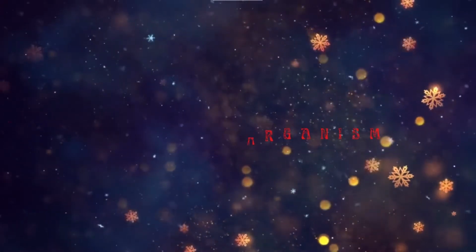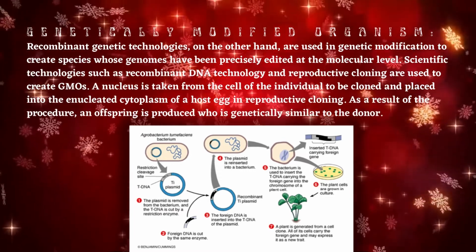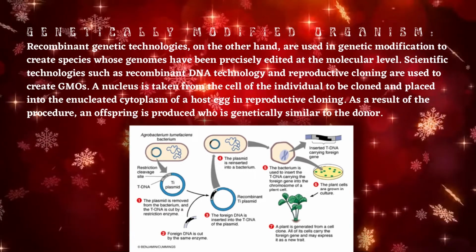Genetically modified organism. Recombinant genetic technologies, on the other hand, are used in genetic modification to create species whose genomes have been precisely edited at the molecular level.